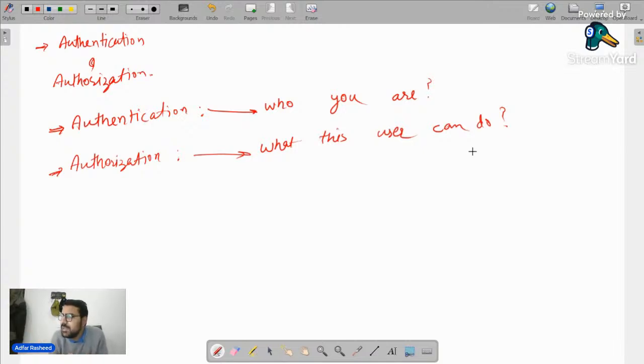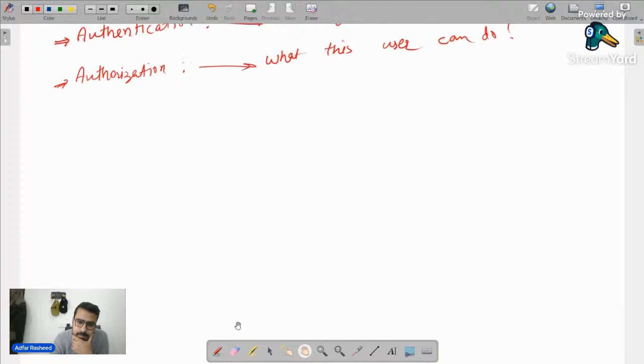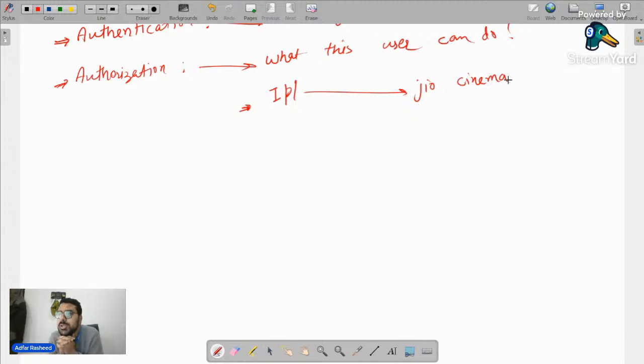I always give this example very often nowadays. We watch Netflix, right? We watch Amazon Prime, Hotstar, JioCinema, all these streaming apps. Remember that one or two years back, we used to watch IPL free on JioCinema, right? We used to watch IPL free on JioCinema.